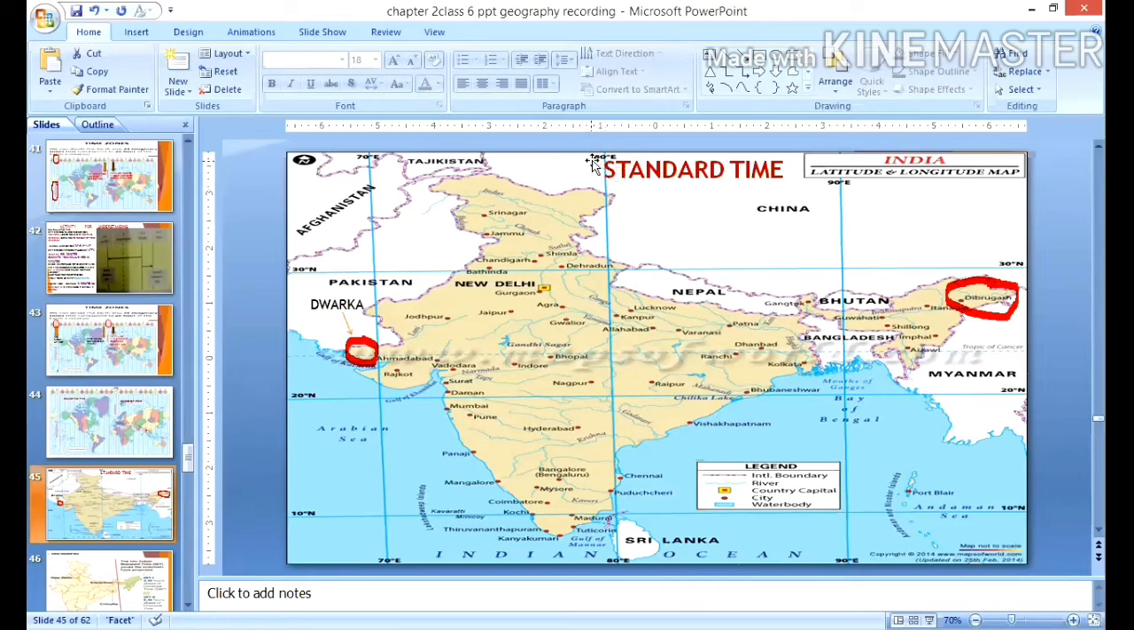For that, we have chosen 82 degree 30 minutes east as the standard meridian. This standard meridian passes through Allahabad, and the place is Mirzapur. Please make a note: Allahabad, Mirzapur is considered the standard time. The time in Allahabad, Mirzapur, the whole of India has considered as the central time for India. We have considered it as the standard time for the whole country, and it is known as the Indian Standard Time, IST.